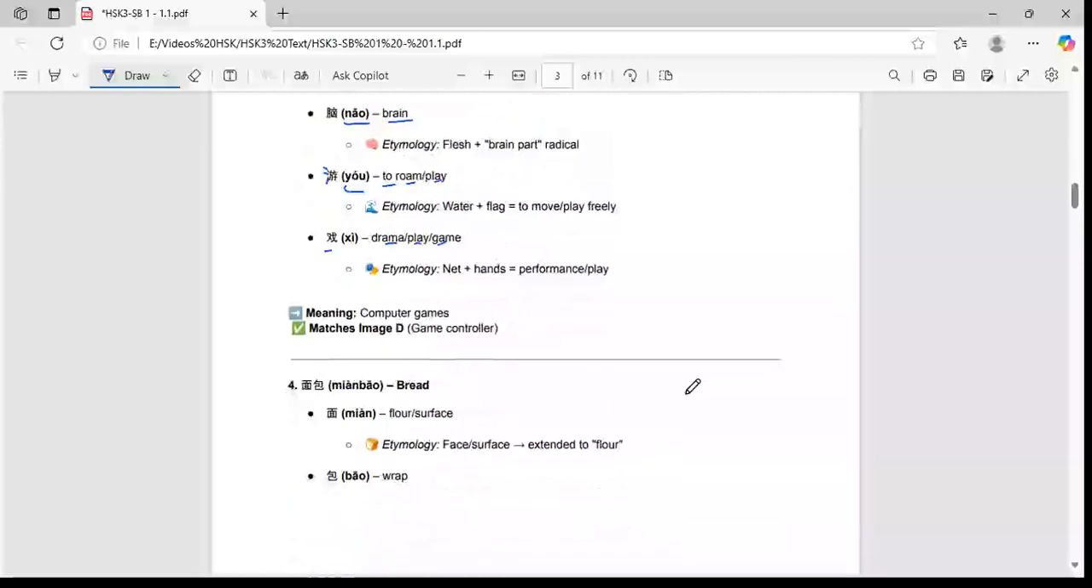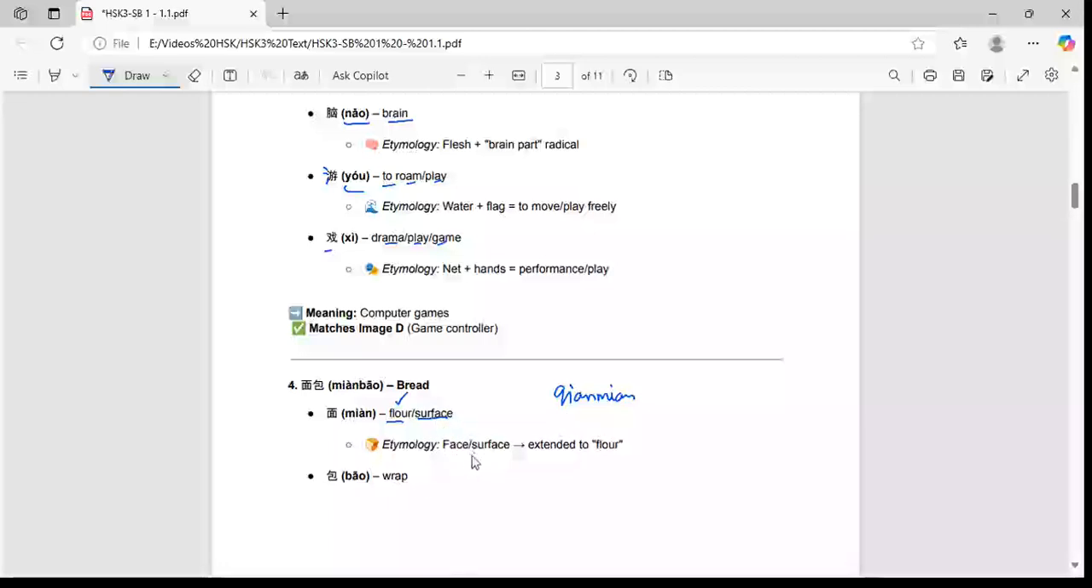And the next one is miànbāo. Miàn is floor or surface. Here we have to take the floor only. It is not the surface we have to take here, because we have other words like qiánmiàn, which is front surface. So here we can't take surface as our meaning as a suffix.